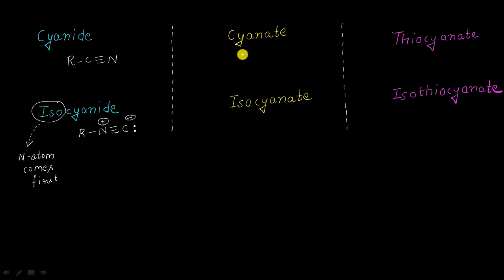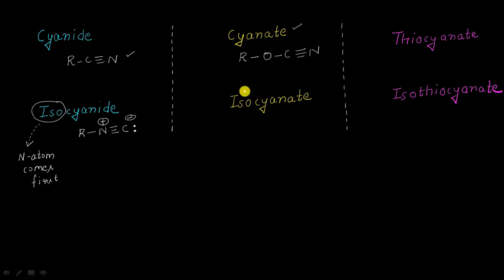Now the addition of an oxygen atom to this cyanide will convert it to a molecule of cyanate. So let me write here R single bond C triple bond N, my cyanide, and with one oxygen atom added it becomes my cyanate molecule.